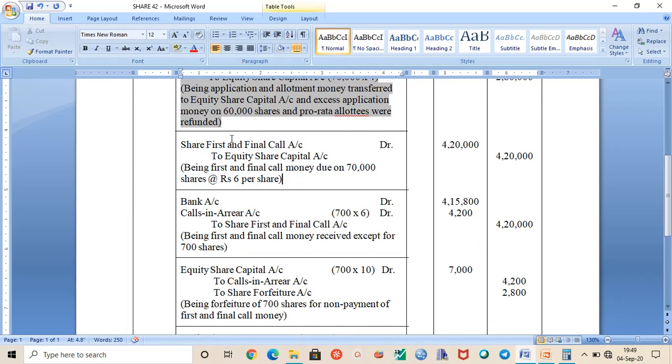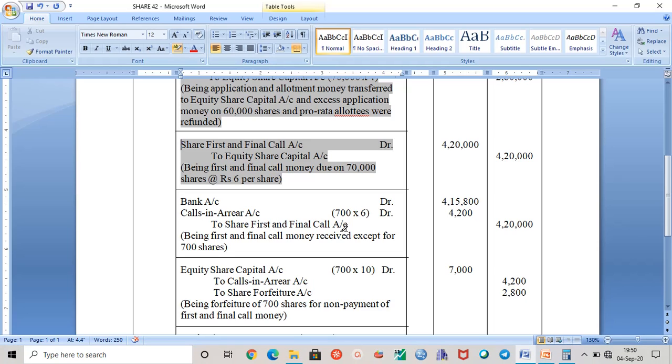The first and final call money will be due on 70,000 shares. So this is your entry, you know this already. 70,000 into 6 will be 4,20,000. Now what is the question here? It is the adjustment: all money was received except on 1,400 shares applied by Anurag. So there are calls in arrears on the share first and final call.